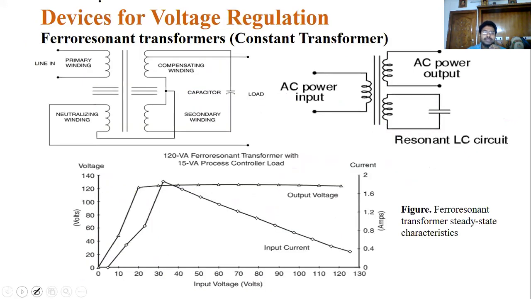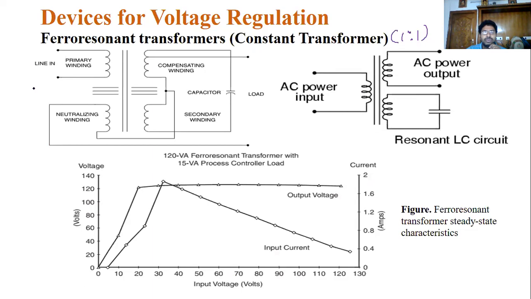Okay, next device is the ferro resonance transformer. You can also call it a constant voltage transformer, or we can treat it as a 1:1 transformer. A 1:1 transformer means the primary winding is equivalent to the secondary winding. It maintains constant voltage levels on the primary side as well as the secondary side.